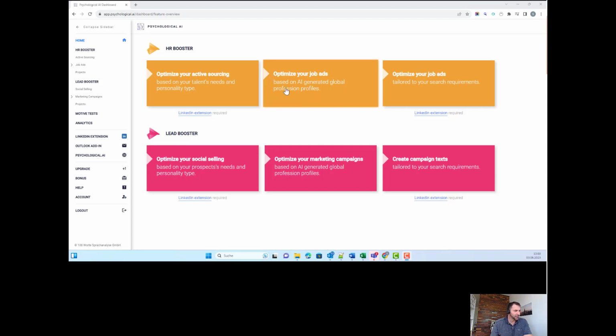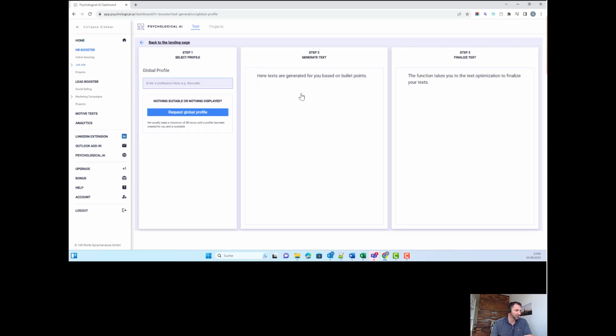So let's have a look at how you can optimize the job ads with the global profiles. We just click on that, and then you see this UI here with these 3 steps in it. The first step is we select the profile. The second step is we generate the text. And the third step is to finalize the text. And that's what we basically do.